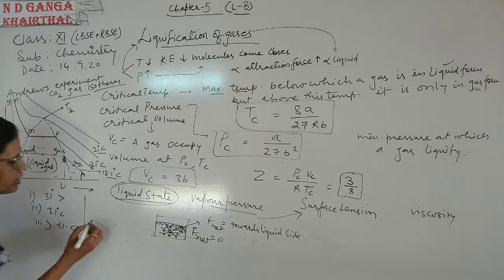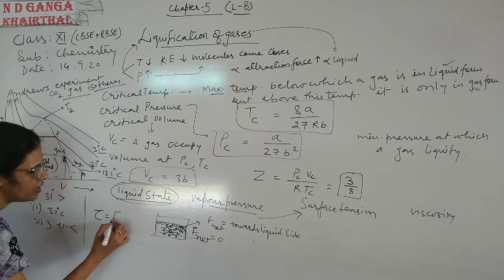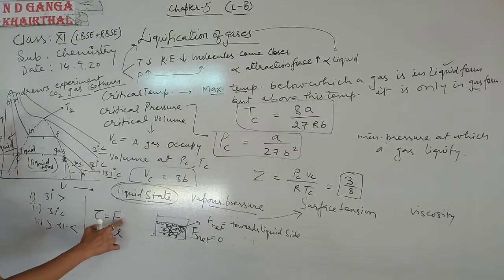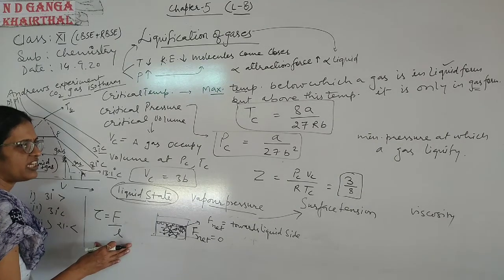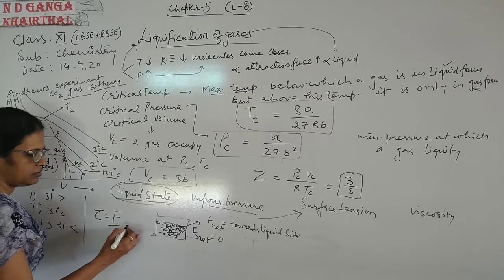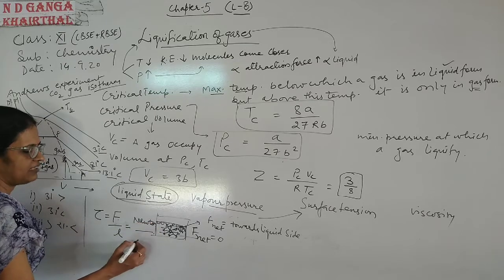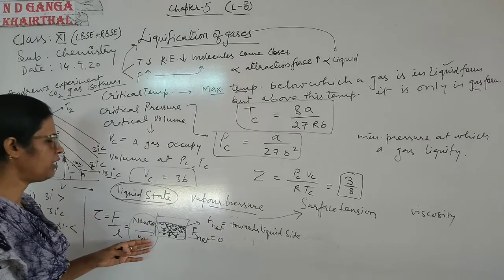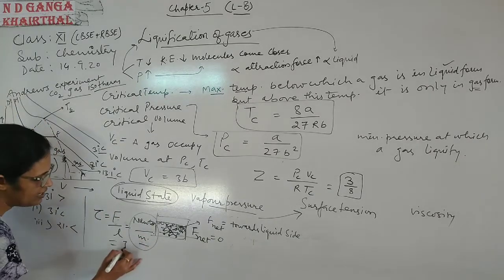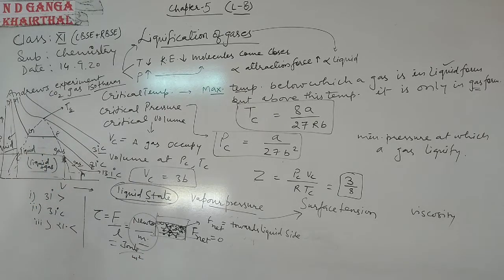So what is surface tension? Surface tension is denoted by T or tau, equal to F by L: the perpendicular force applied on an imaginary surface per unit length. The unit of force is Newton and of length is meter. So the surface tension unit is Newton per meter, or we can say Joule per meter square. So that is surface tension.